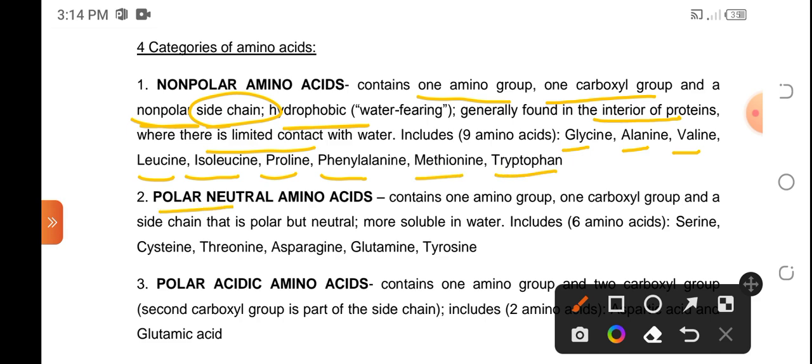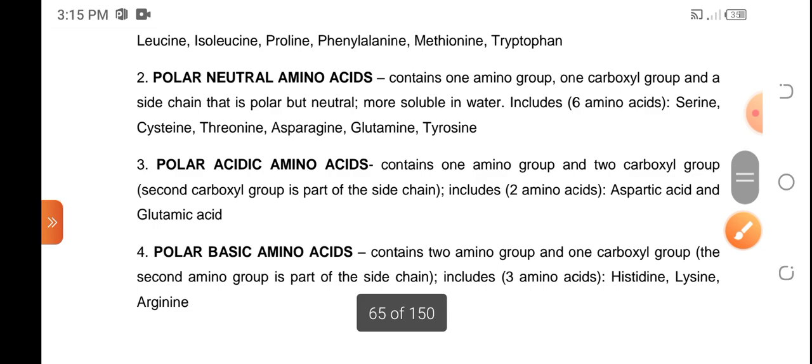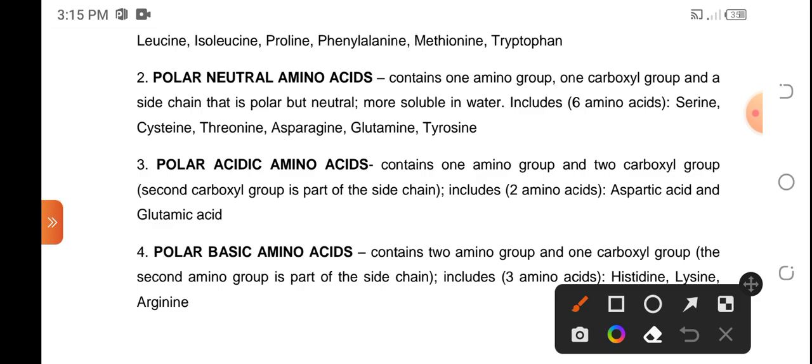Now, for the polar neutral, still, this has an amino group, one carboxyl group, and the side chain is now polar and neutral. Okay, so when we say polar, more likely they are soluble in water because water is a polar compound. So this includes serine, cysteine, threonine, asparagine, glutamine, and tyrosine. Okay, makita natin sa structure mamaya kung paano sila naging nonpolar and polar or polar neutral, acidic, or basic.